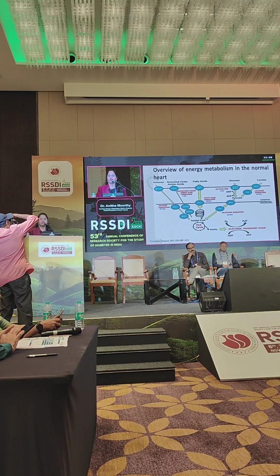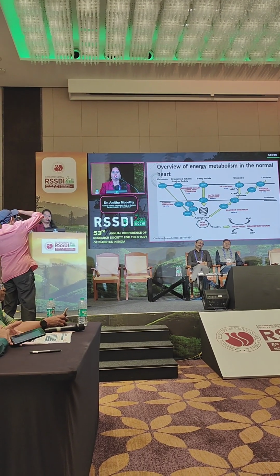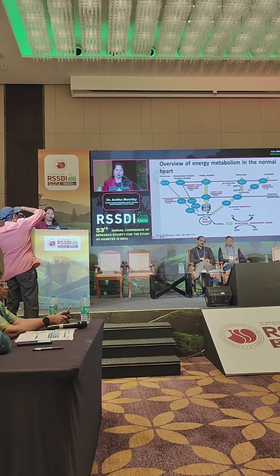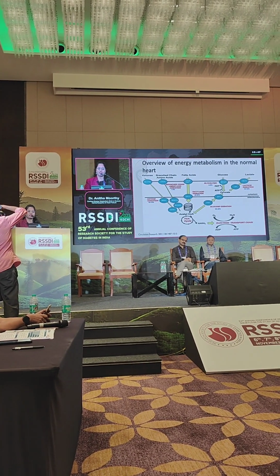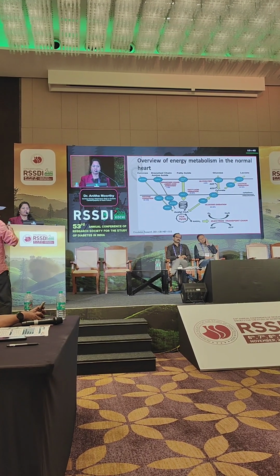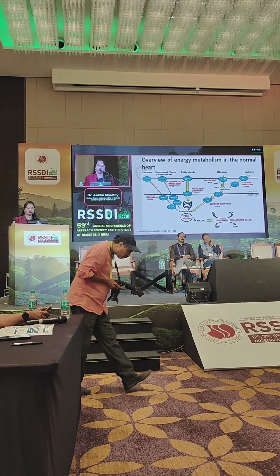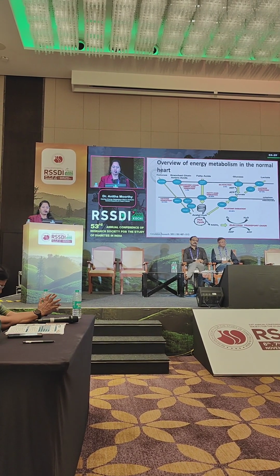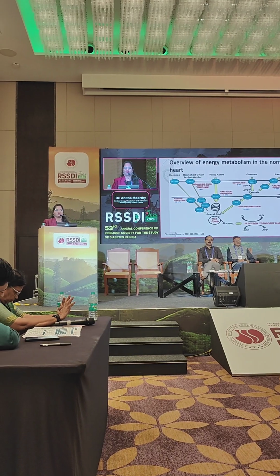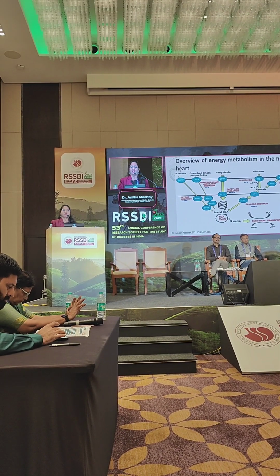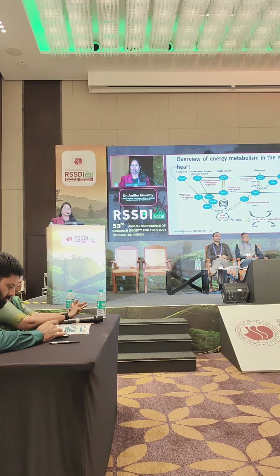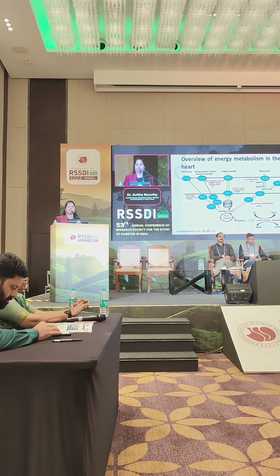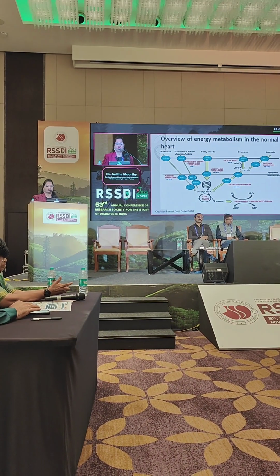I just want to brief the basics of energy metabolism in the normal heart. Here you can see that in the heart, ketone body oxidation is only 15%, branched chain amino acid oxidation is 3%, fatty acid oxidation is 40 to 60%, glycolysis is 8%, and lactate is 15%. At the end, all this metabolism leads to the formation of acetyl-CoA. That enters the TCA cycle, and further enters the electron transport chain for the formation of ATP. This is the main energy source for normal cardiac function.